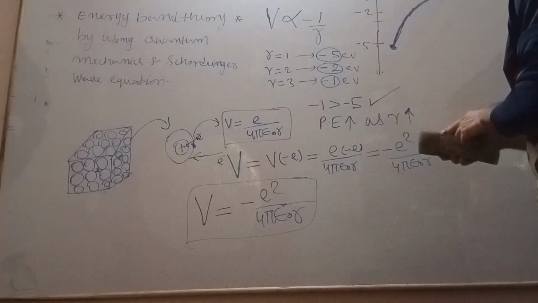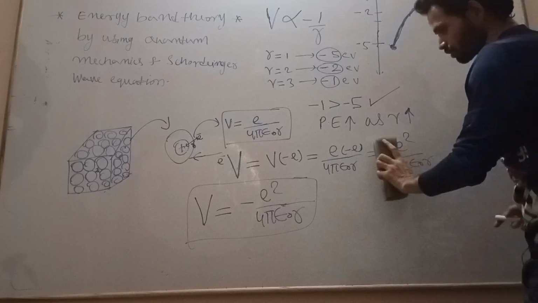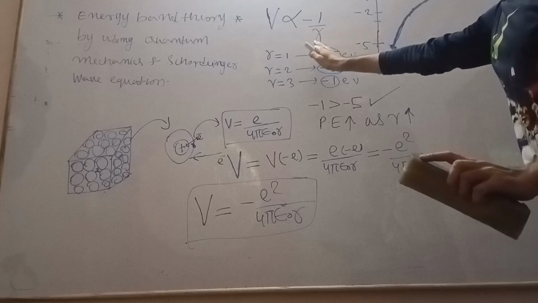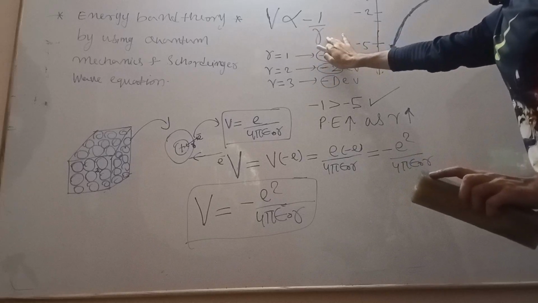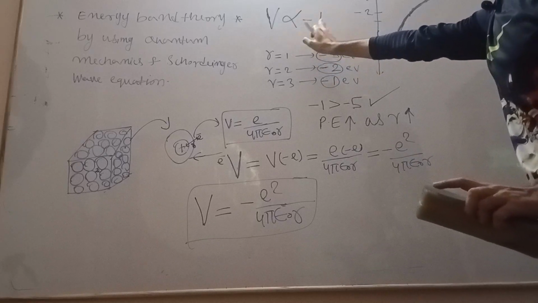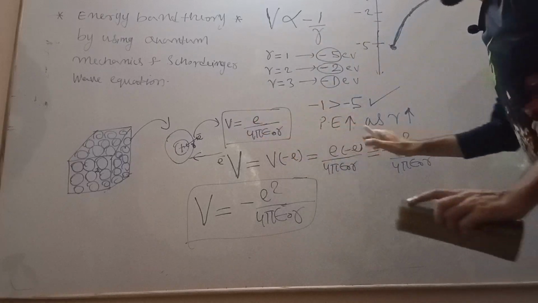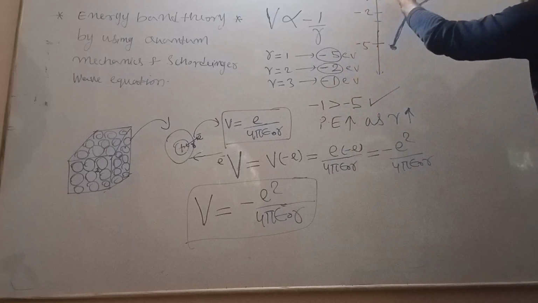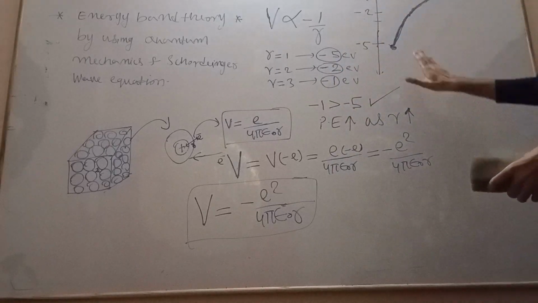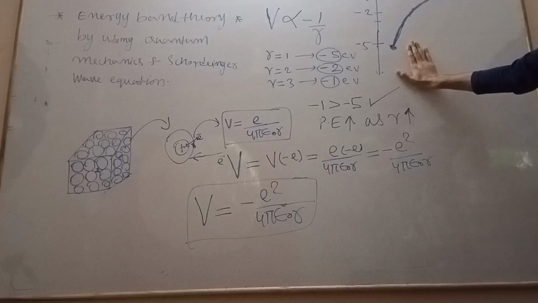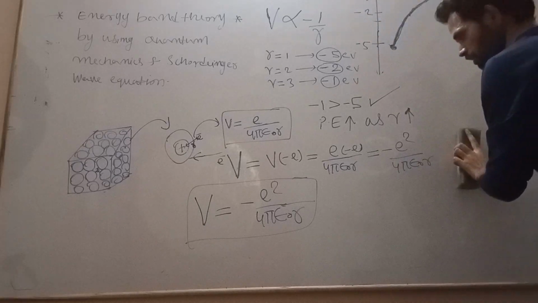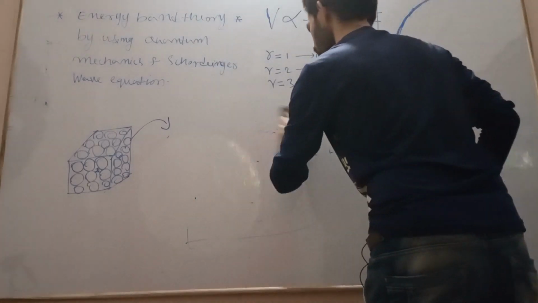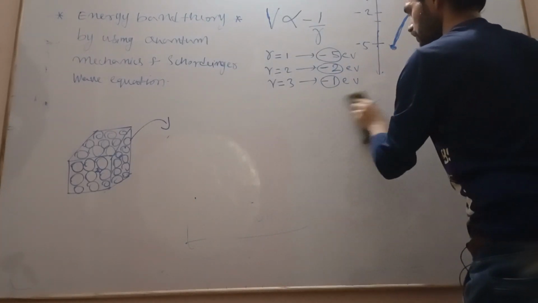So now we will go further. Now I am going to rub this. Let us see everything. Potential is inversely proportional to r, but potential energy is directly proportional to r. We have seen this number-wise and graphically; it is a proper visualization of potential energy. Now we will see how the potential is periodically varying.